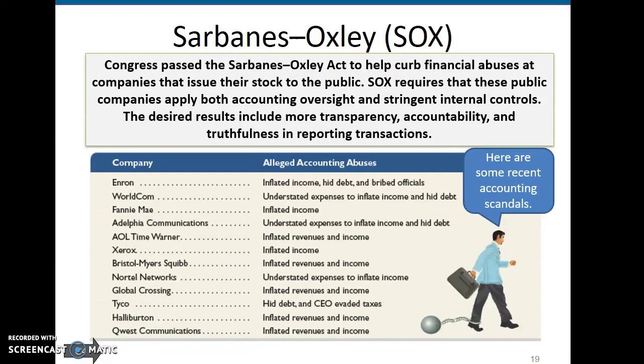Sarbanes-Oxley was created in order to have stringent controls, or internal controls, within organizations. And here is just a look at some of the different companies and some of the problems that those companies had in terms of how they recognized their revenue, how they recorded their expenses, some of the things that they actually did in order to cause problems for those organizations. And therefore Sarbanes-Oxley came up with stringent internal controls to try to prevent some of these things from happening.